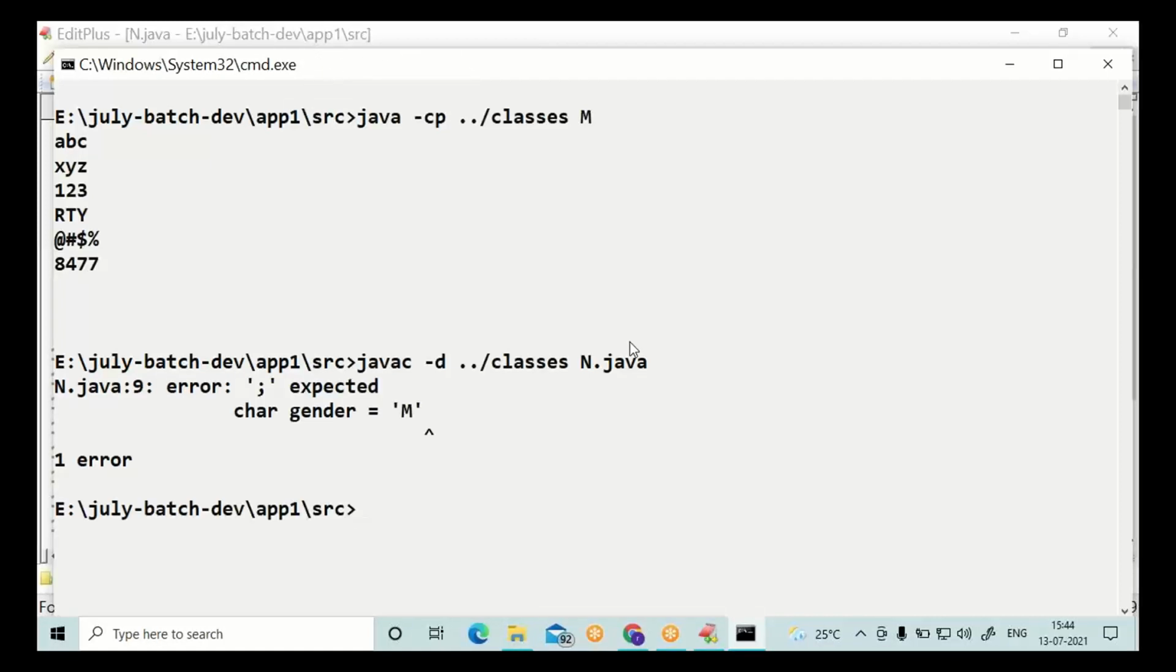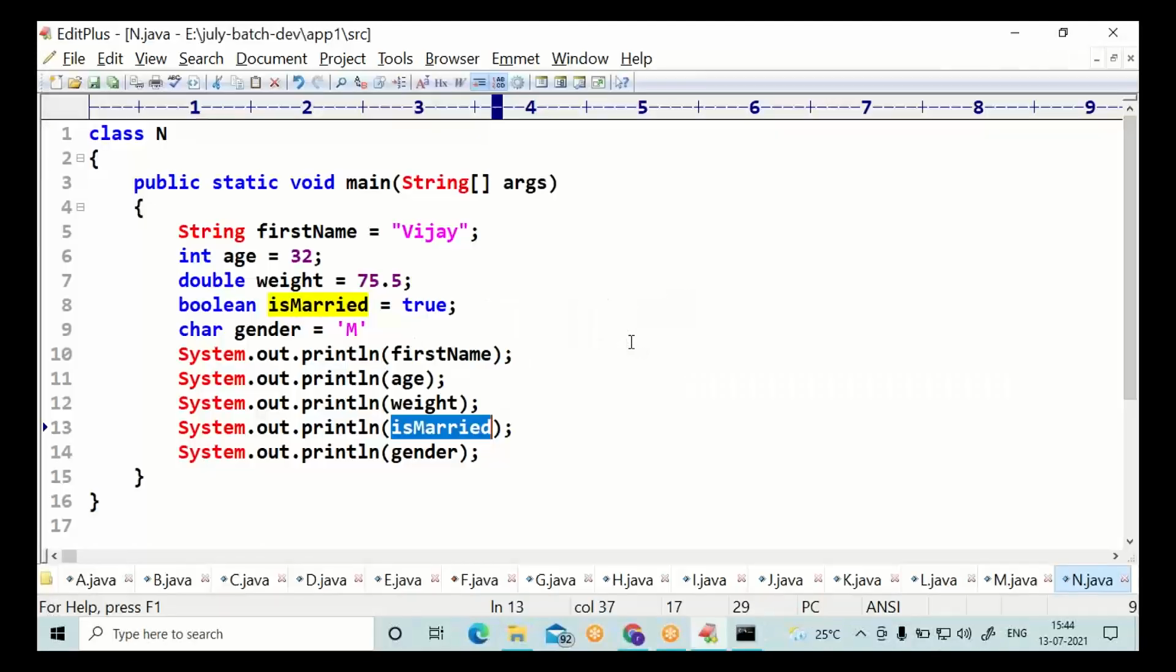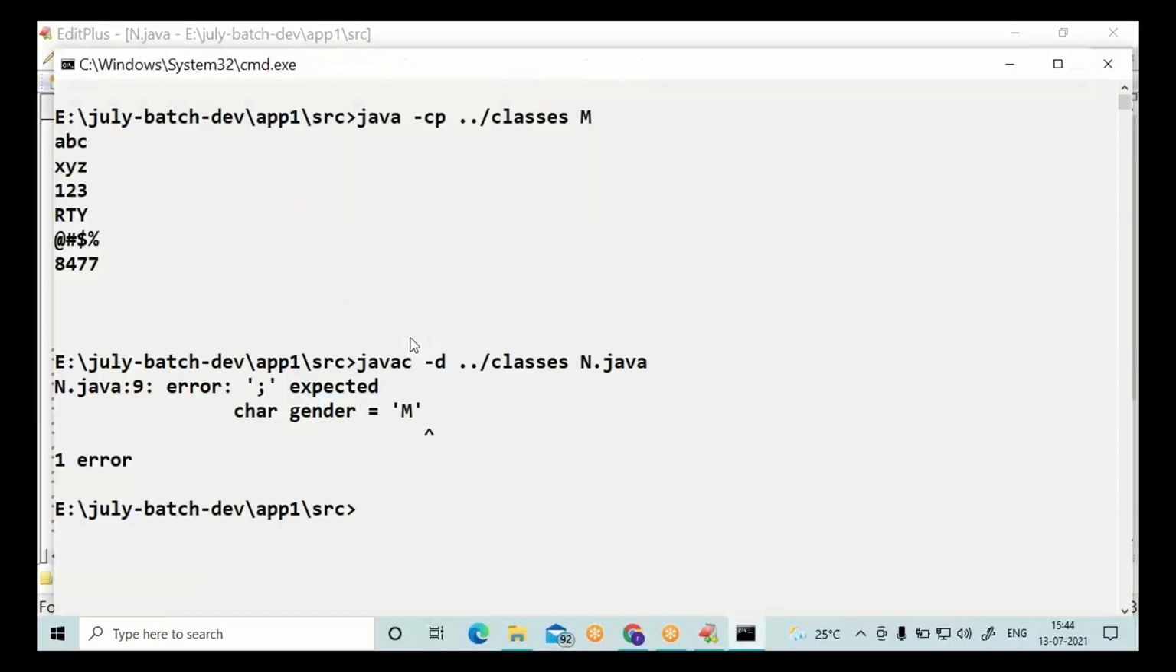See, I also got the compile time error. There is no semicolon after gender is equal to M. Please observe, every statement should end with a semicolon. There may be small mistakes while composing a program. You have to rectify those small mistakes, modify the program, save the program, then recompile. Come to the classes.